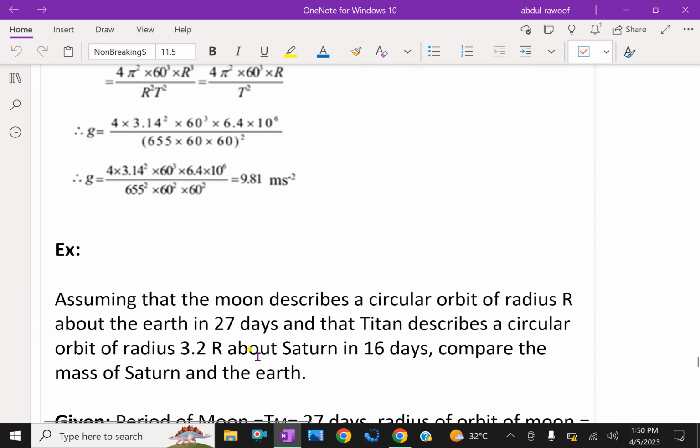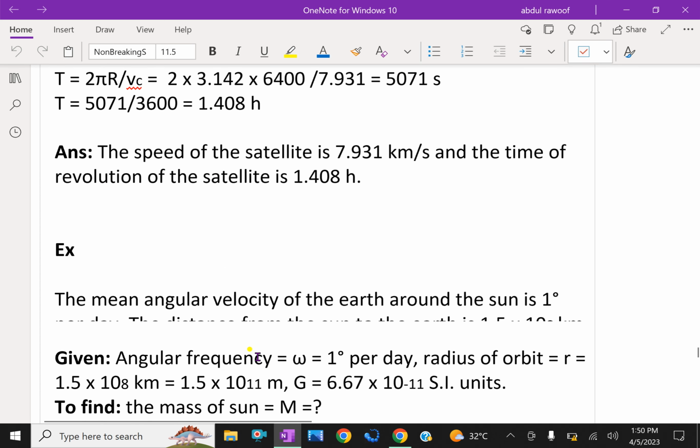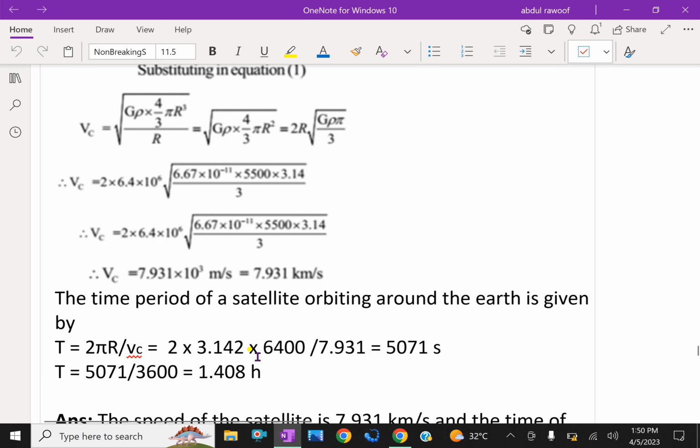So far we have done more problems about Earth satellites, natural and artificial. We also did the problems on time period and mass; everything we have done.